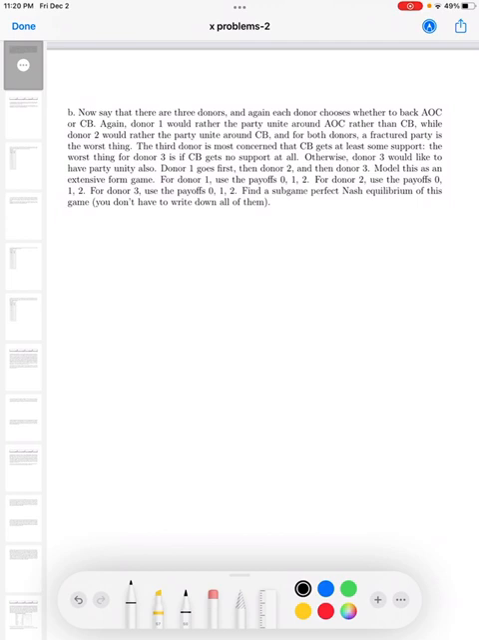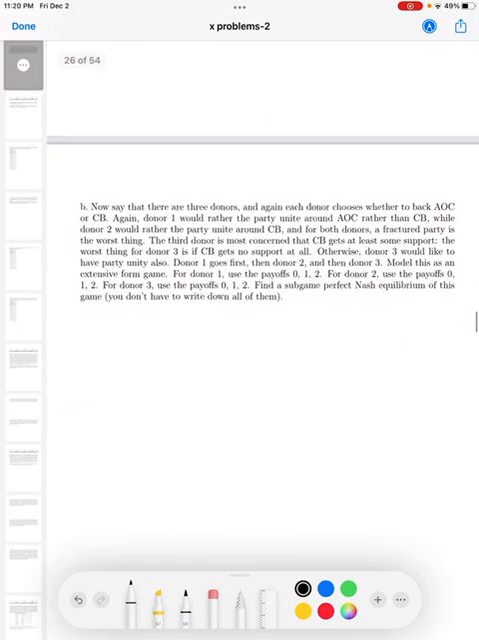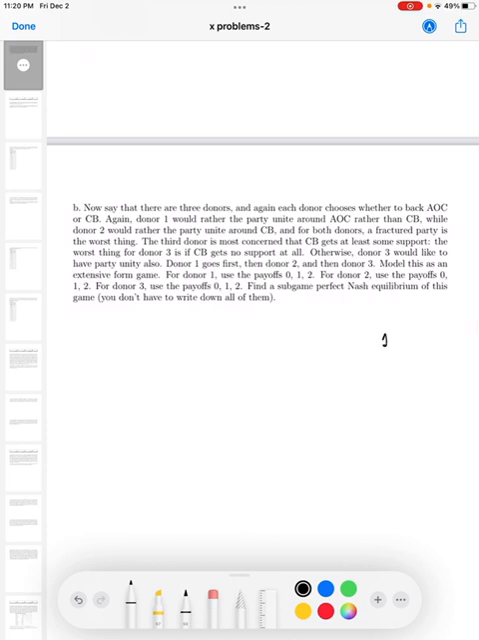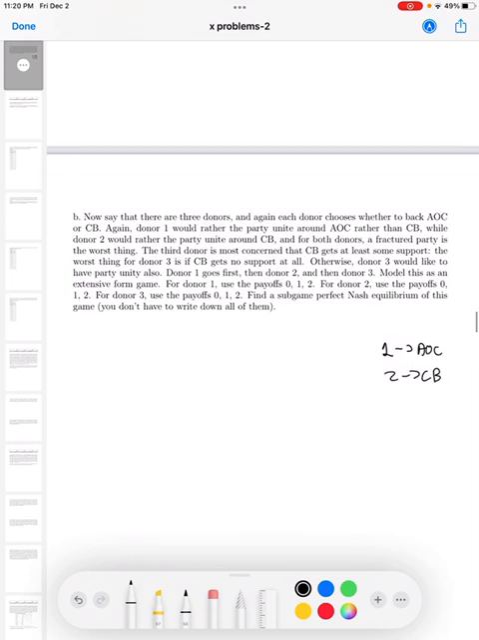And donor 2 would rather the party unite around CB, and for both donors, a fractured party is the worst thing. So it's the exact same things as part A. Donor 1 prefers AOC, donor 2 prefers CB. Now, the third donor